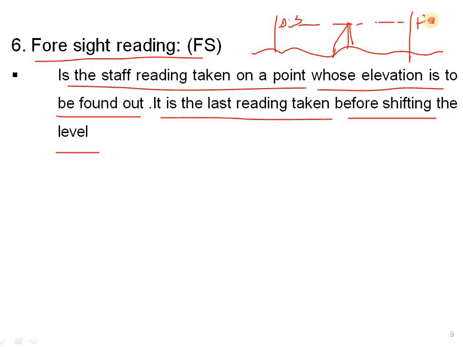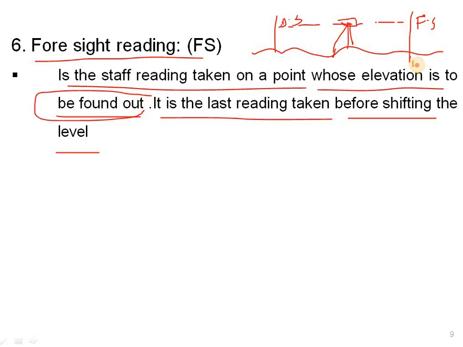After the BS point, if we turn the telescope towards the other side, then we will get the FS, which is called foresight. It is the staff reading taken on a point whose elevation is to be found out. We have to know the elevation of this also.